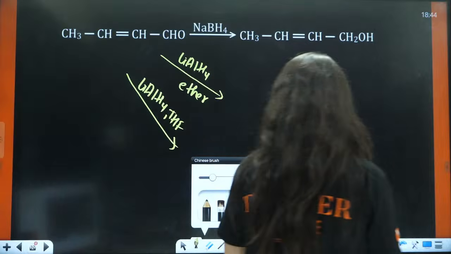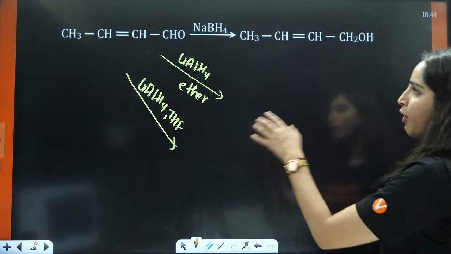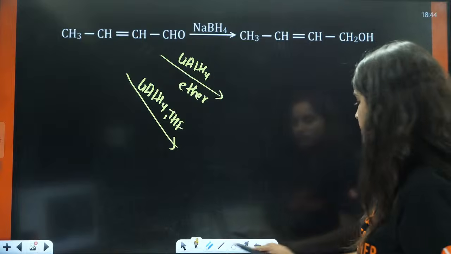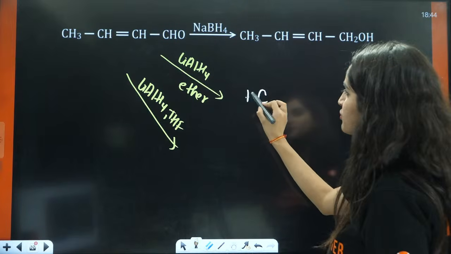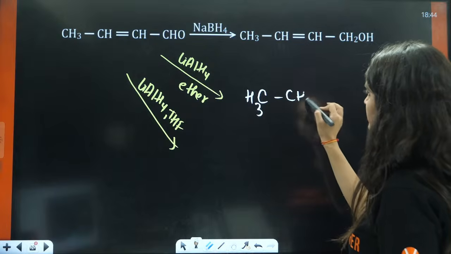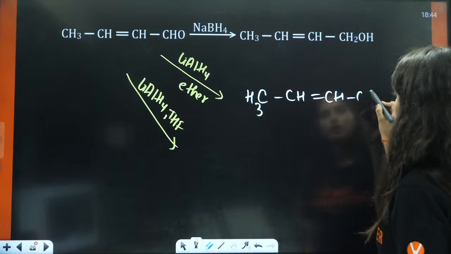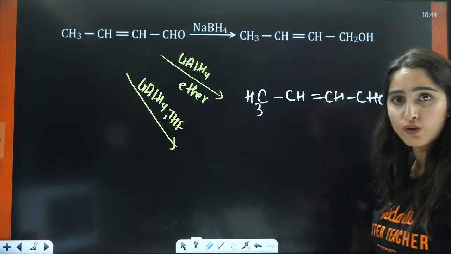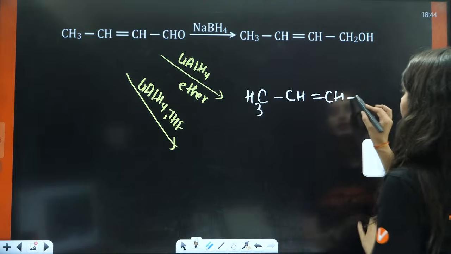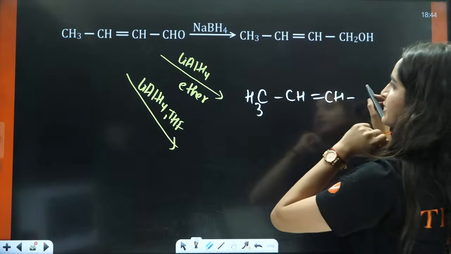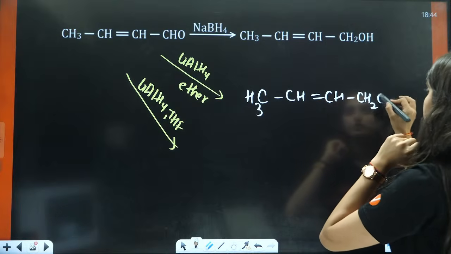Now if you talk about LiAlH4 in presence of ether, what will happen? This is your CH3, this is CH, this double bond will stay as it is, because in ether it has no effect on the double bond, but it affects the CHO group, so it will be CH2OH.